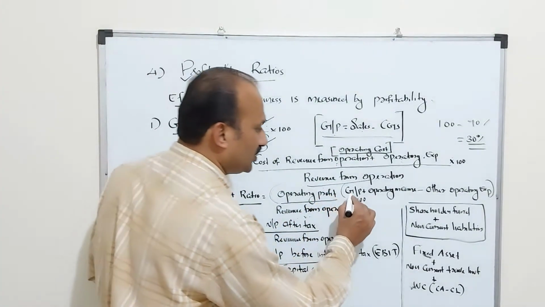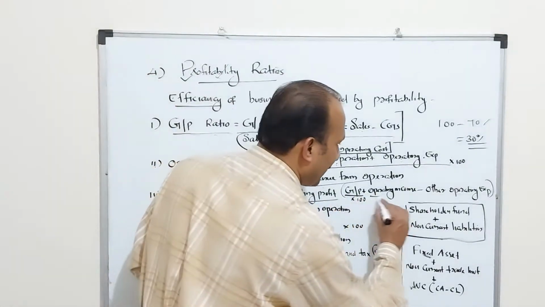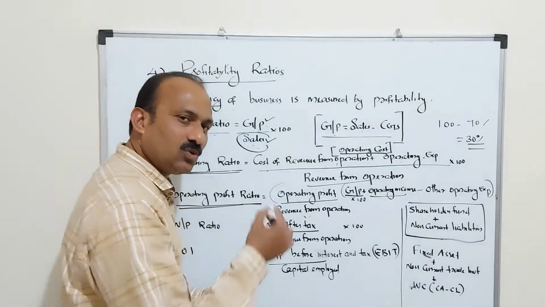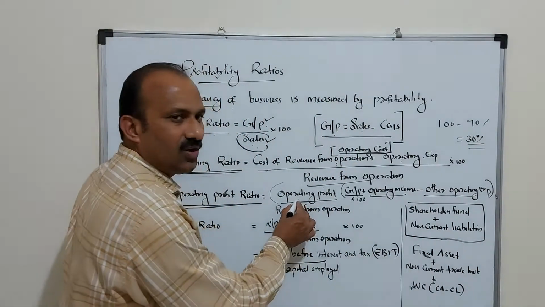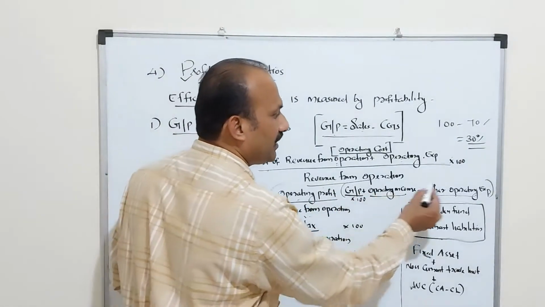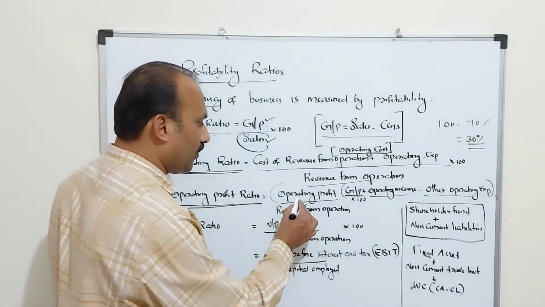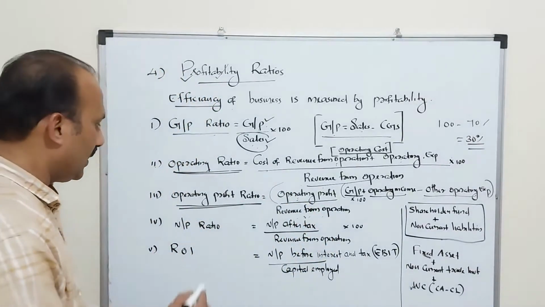Operating profit is equal to gross profit from the trading account you are getting. Then you have some income in the P&L account, that is operating incomes minus other operating expense. You will reach what? Operating profit. Operating profit is equal to gross profit plus income minus other expense. You will reach what? Operating profit divided by revenue from operation.